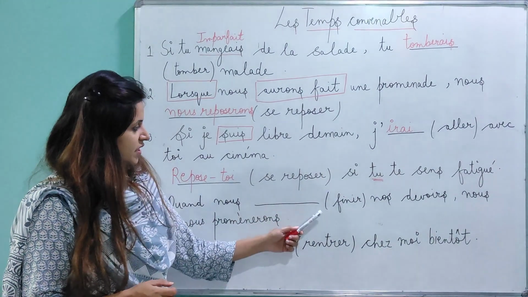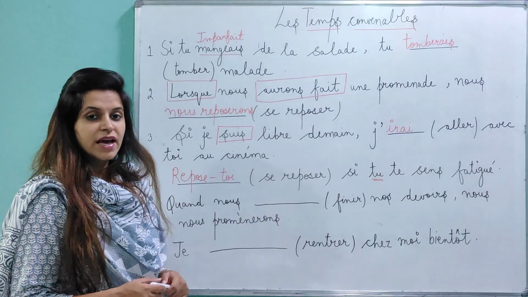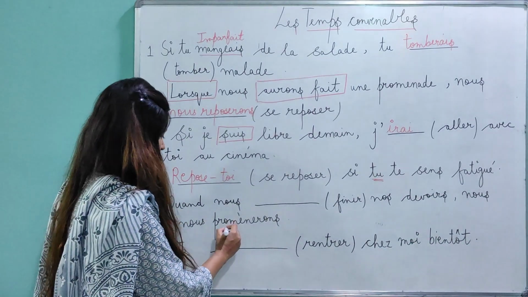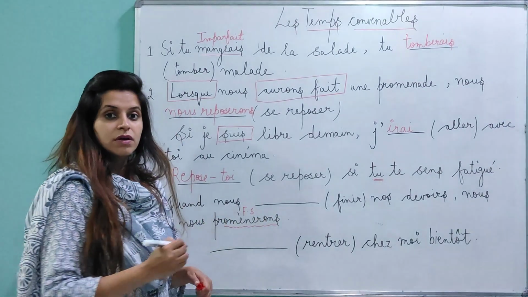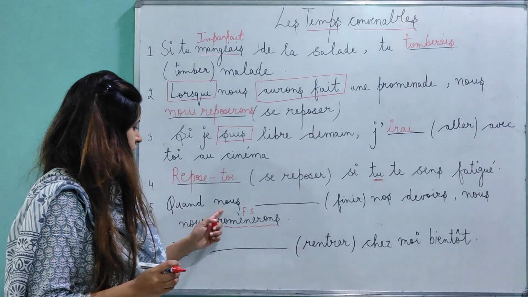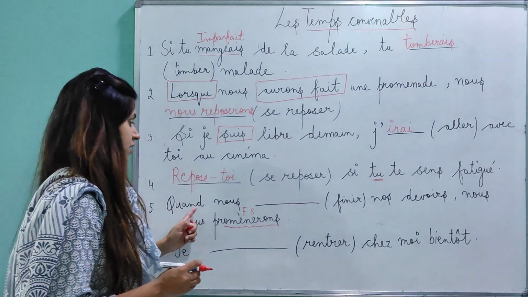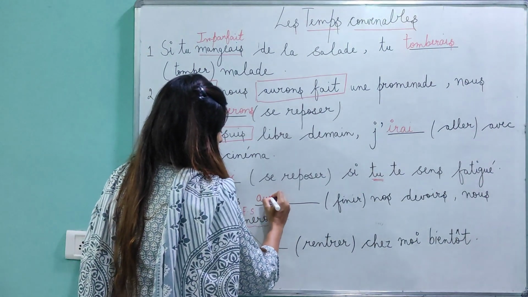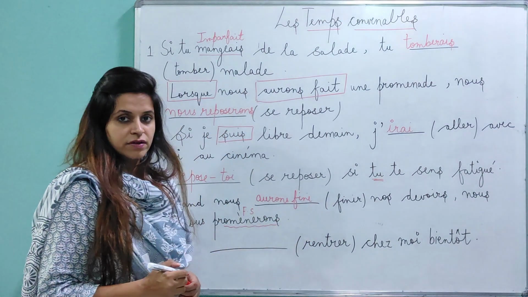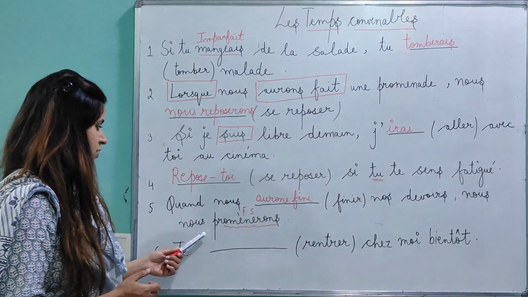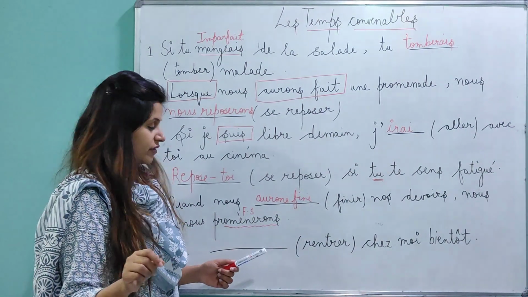Next one. Quand nous dash finir nos devoirs, nous promènerons. So now just see again what is given. Nous promènerons. See this tense. This is futur simple. Futur simple is given. So what are you going to write here? It will be futur antérieur. So quand nous aurons fini. Quand nous aurons fini nos devoirs, nous promènerons. The first step is to understand what is given.